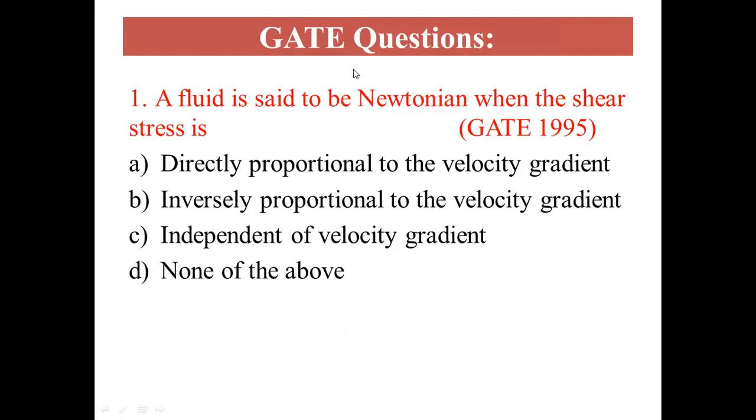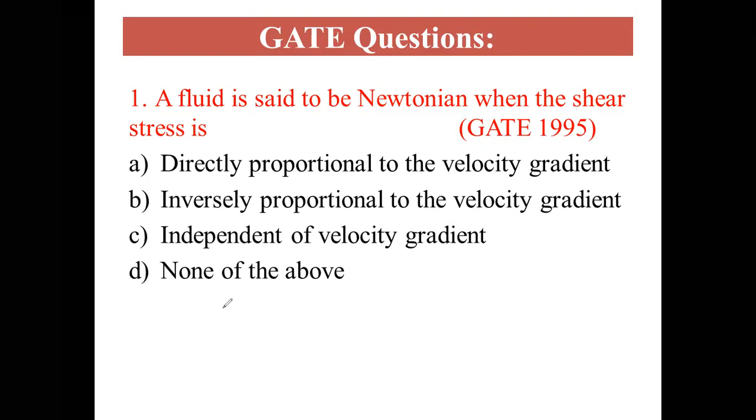Let us solve some GATE questions. The first question: a fluid is said to be Newtonian when the shear stress is. This question was asked in the year 1995. The options are directly proportional to the velocity gradient, inversely proportional to the velocity gradient, independent of velocity gradient, and none of the above.